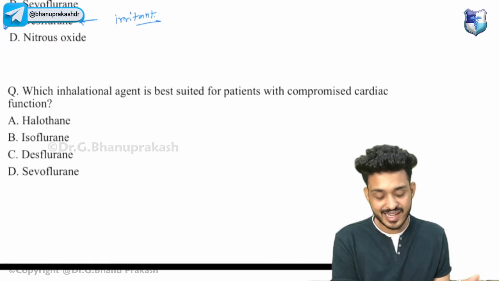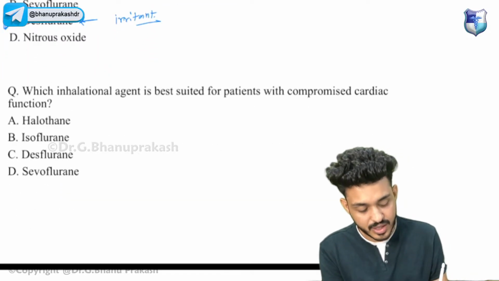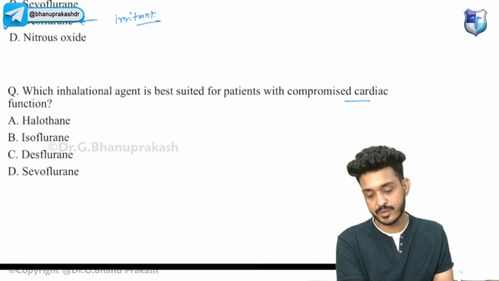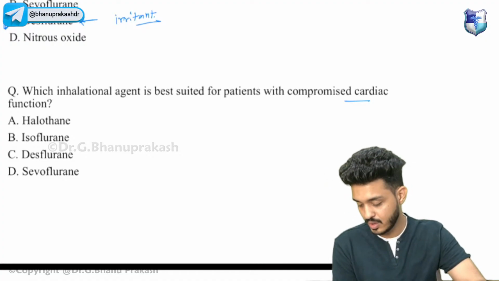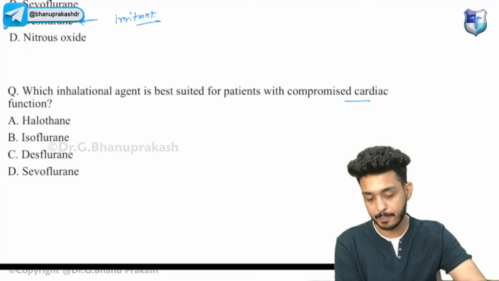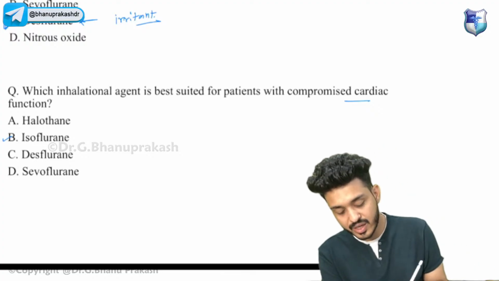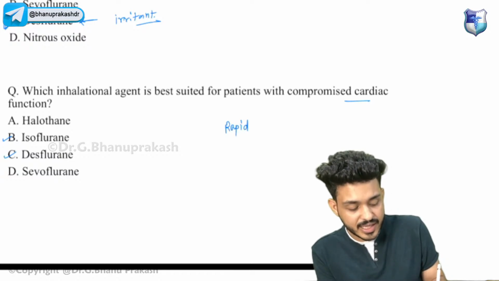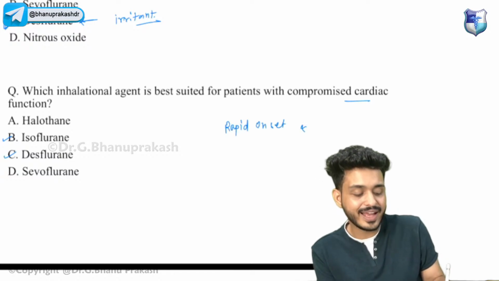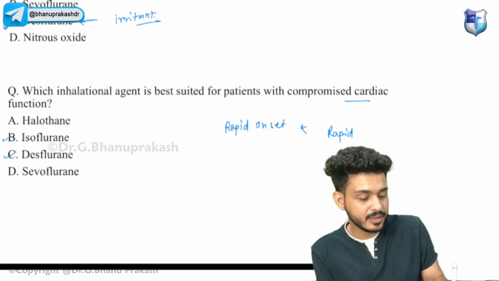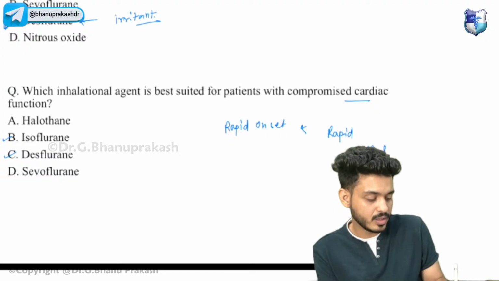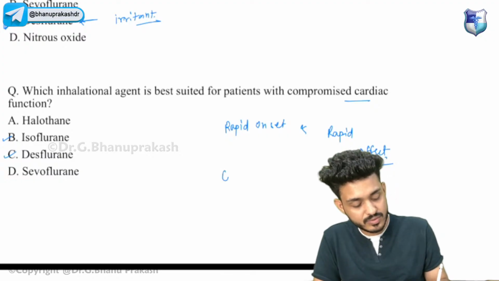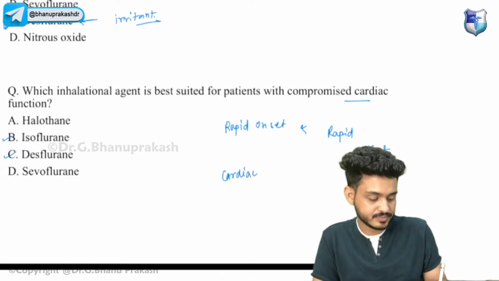Which inhalational agent is best suited for patients with compromised cardiac functioning? Compromised cardiac functioning. Here we can use isoflurane, we can also use desflurane, guys, because both of them are having rapid onset and rapid offset, and both of them are cardiac stable.